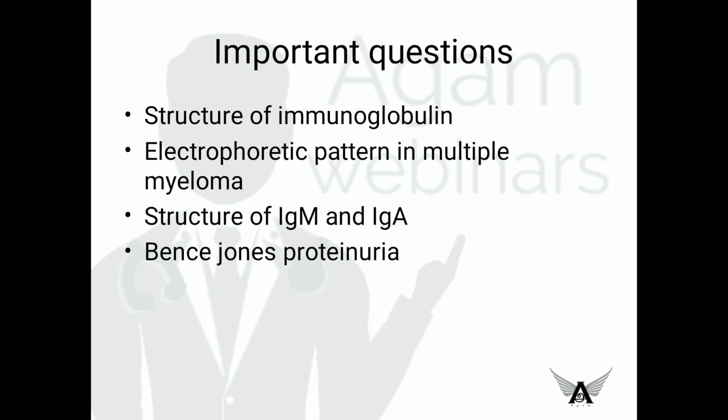Some important questions for your exam. First, they may ask the structure of immunoglobulin separately or the structure of immunoglobulin as a whole. The electrophoretic pattern in multiple myeloma is very important. You have to draw the normal and also the abnormal one and show the difference between them. As I said, the structure of immunoglobulin M and A are very important, and they may ask you Bence-Jones proteinuria.